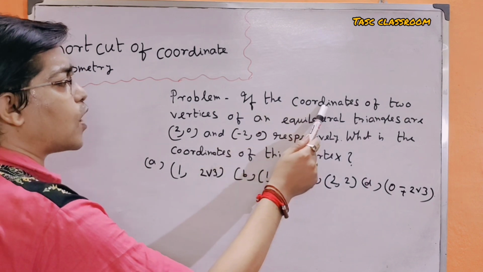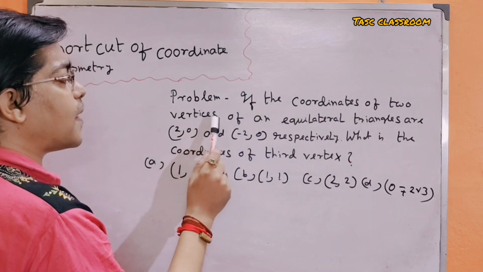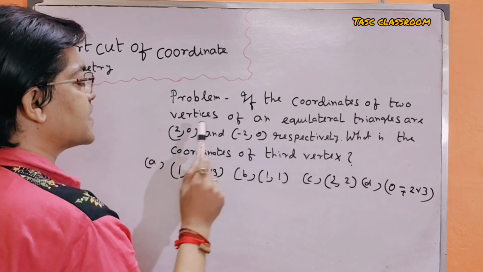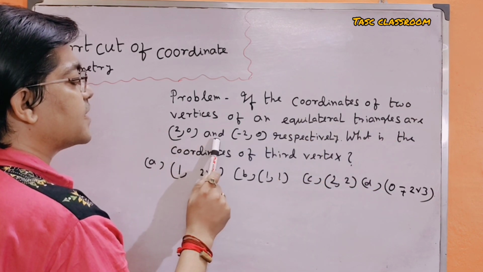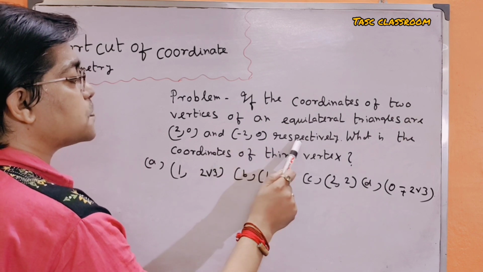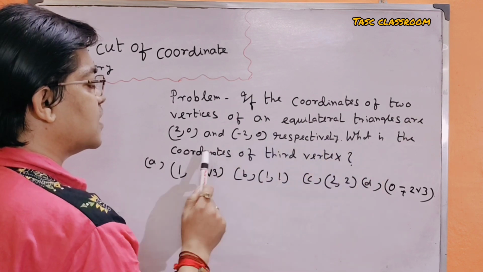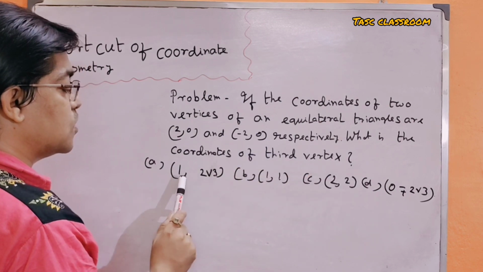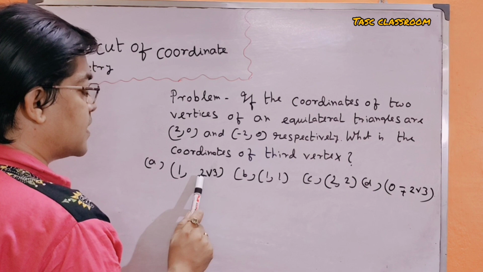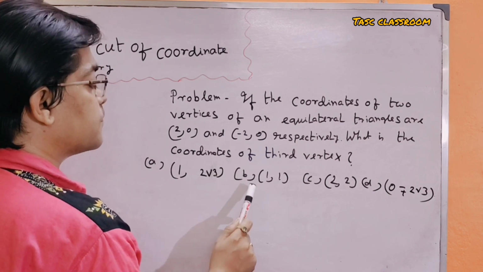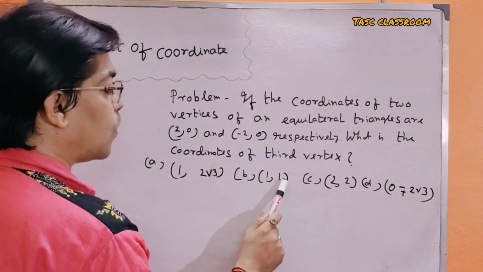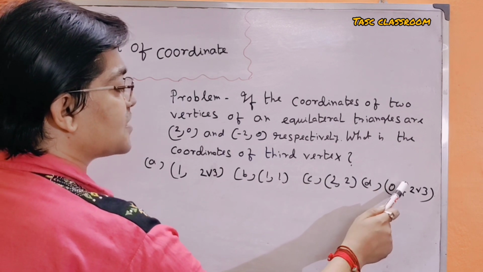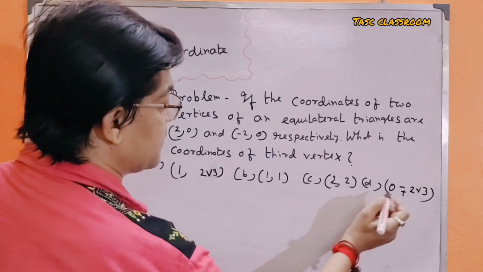If the coordinates of two vertices of an equilateral triangle are (2, 0) and (minus 2, 0) respectively, what are the coordinates of the third vertex? Option A: (1, 2 root 3). Option B: (1, 1). C: (2, 2). D: (0, plus minus 2 root 3).